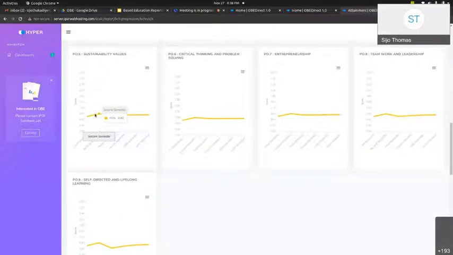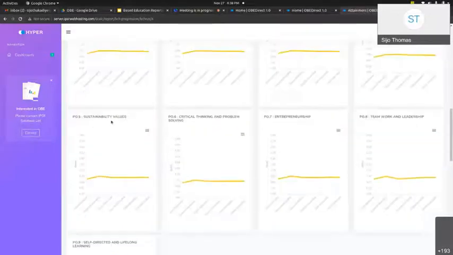See here, for PSO5, the sustainability values, it is a consistent performance. It can be improved anyway, but it's almost consistent. But in PSO8, it is going for a dip in 3rd semester. So there should be an alternative mechanism to improve the performance and the outcome attainment. That means teamwork and leadership. Probably we can have a workshop, for example a team-centered interaction or TCI, or NLP training, that we can introduce in 3rd semester to improve the performance.